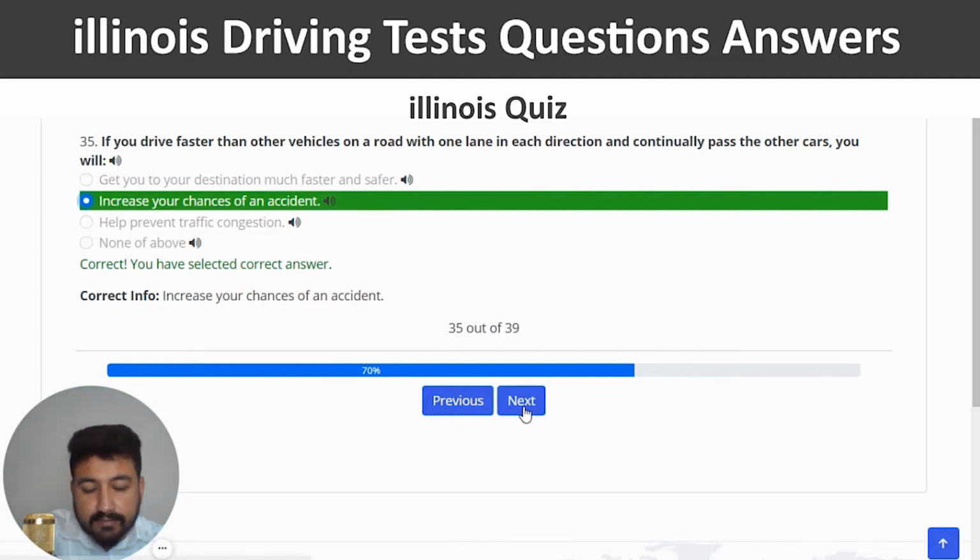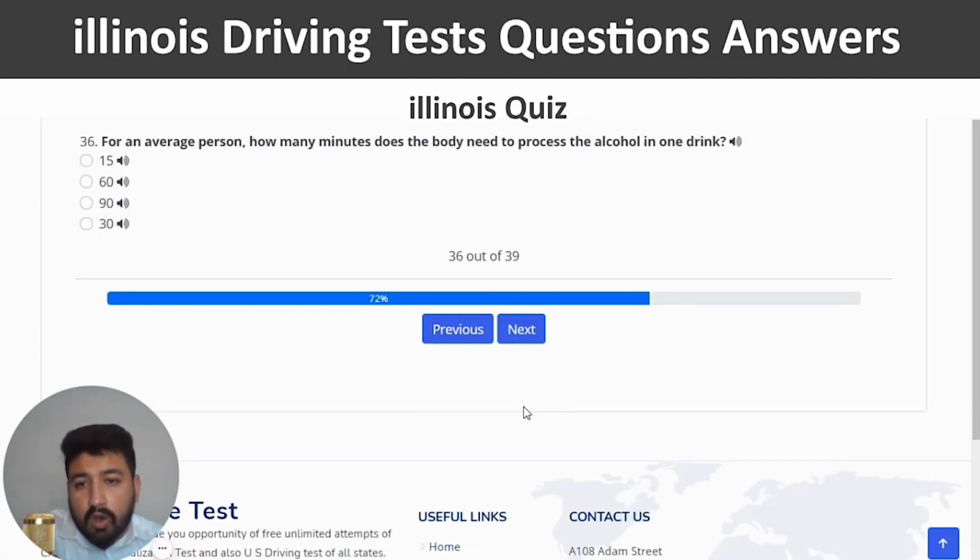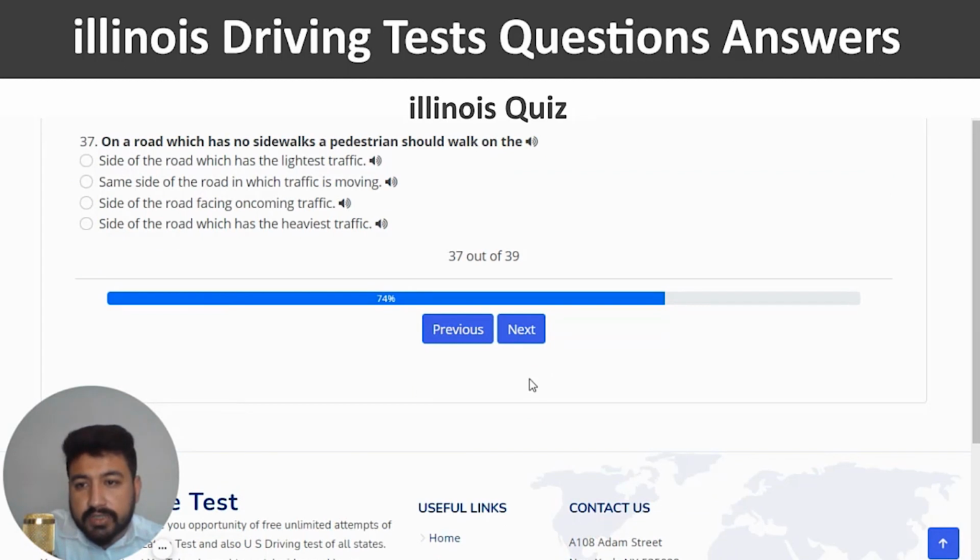Yeah. And next. For an average person, how many minutes does the body need to process the alcohol in one drink? So again, second option, which is the 60. Next. Our last question is on a road which has no sidewalk, a pedestrian should walk on the. So the right answer is the last one, which is side of the road which has the heaviest traffic.